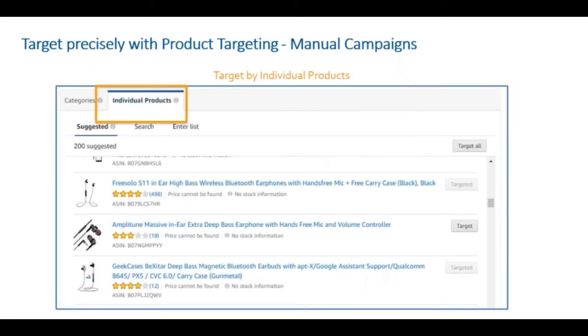Like I've mentioned before, you can also target individual products. You will have a list of products coming in as suggested, like you see here. You can target each of these products or select which products you want to target. When you target an individual product, your ad will appear in the search results with these products, or in the product detail page with these products. Wherever these products are being seen by the consumer, your ads have a probability to appear there. This is how you target them, and the orange circled ones are the ones you have targeted.